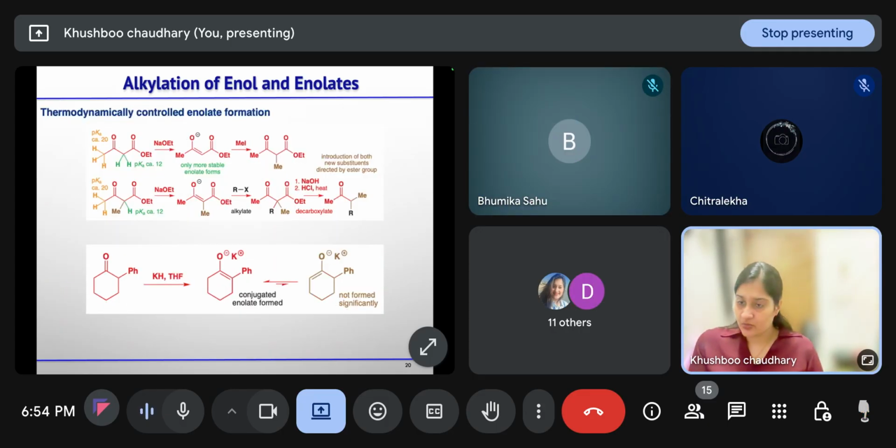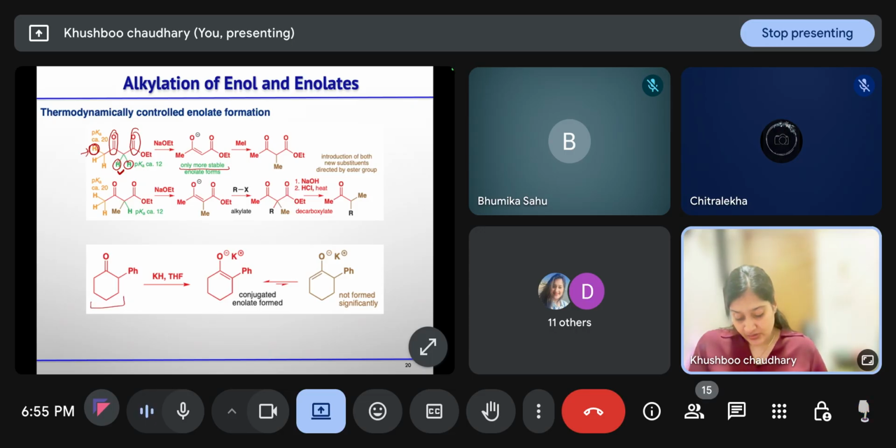Now let us discuss the thermodynamically controlled enolate and the kinetic enolate. See, in this case we have this ketone and this ester. One proton adjacent to the ketone is this one, and the other is the active methylene one. These green hydrogens are very acidic because the enolate generated is also stabilized by resonance with the ester. So if we treat it with a weak base, we will get the more stable enolate. That is the only product you will get, not the less substituted one.